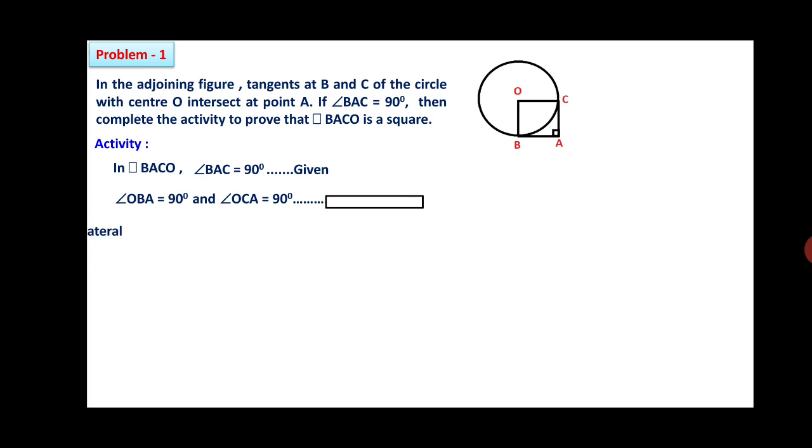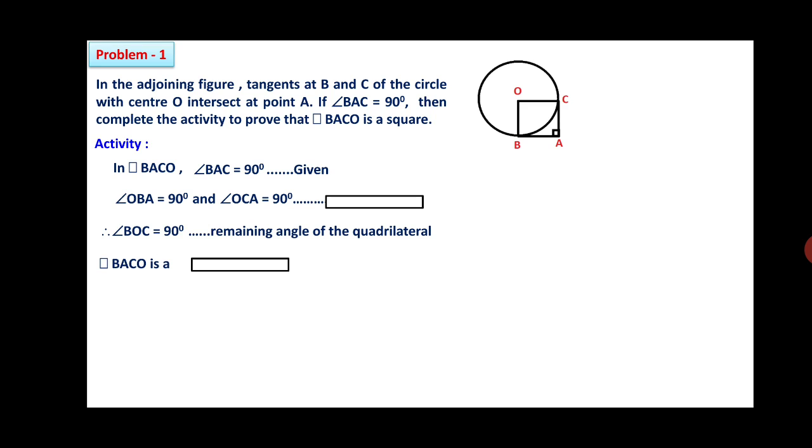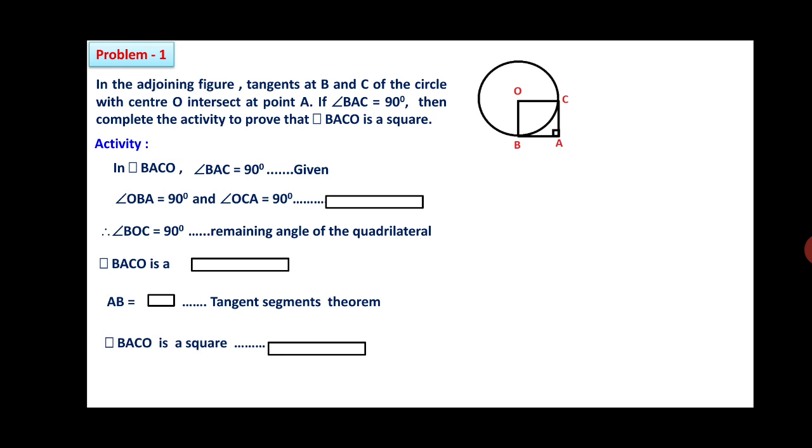Like that we will continue. First we will see what is given in the problem and what the activity is, then we will solve it. Angle BOC is equal to 90 degrees, the remaining angle of the quadrilateral, we know that. Quadrilateral BACO is a dash dash. Therefore AB is equal to box, you have to write the tangent segment theorem. Therefore quadrilateral BACO is a square, the reason you have to write. 4 boxes we have to fill up, which means this problem is for 4 marks. The same problem you have to write in the board examination with solution.